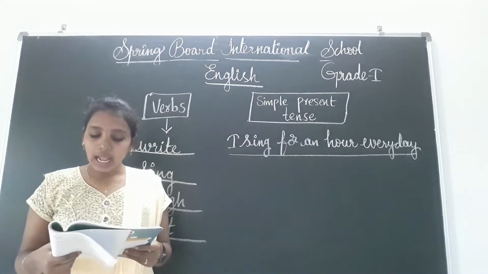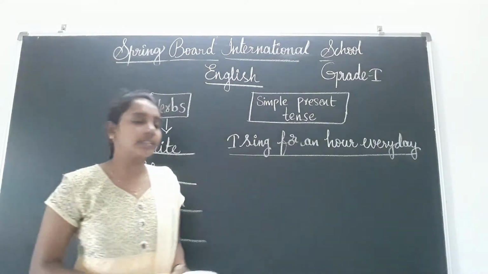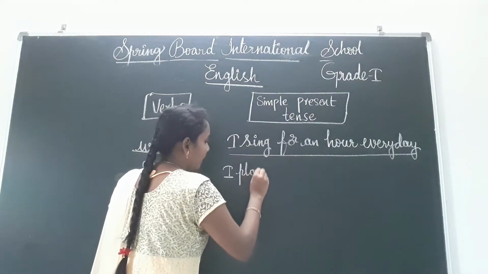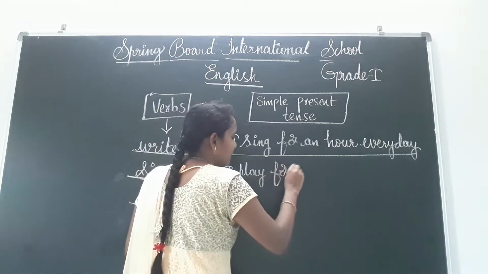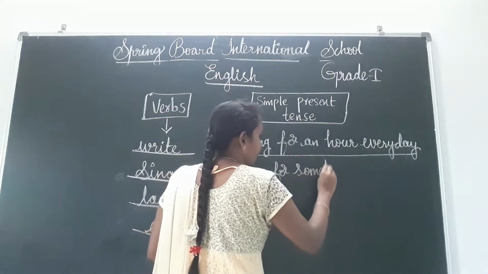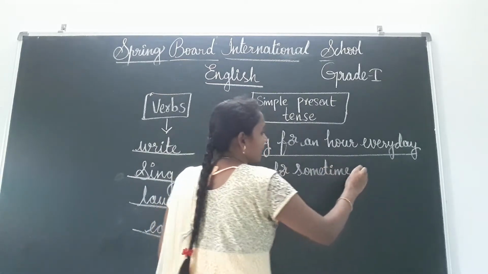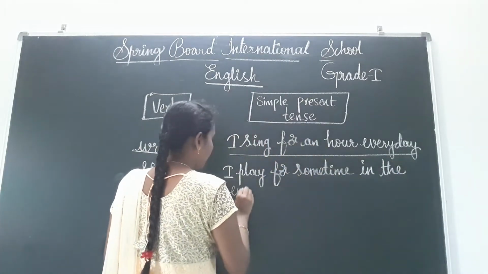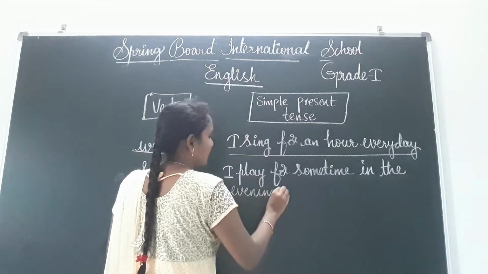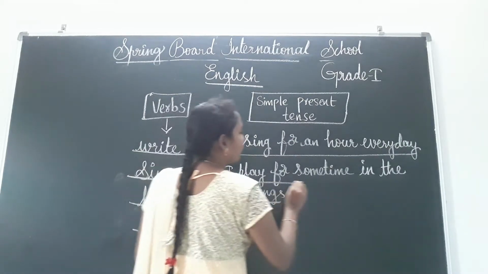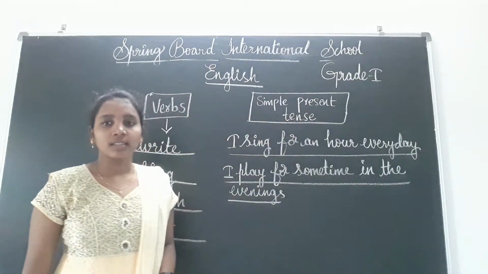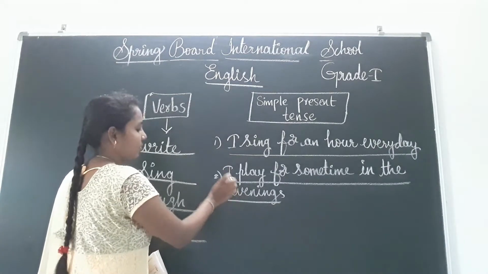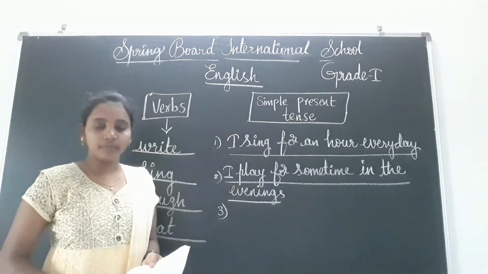And next, see. I play for some time in the evenings. I play for some time in the evenings. Evenings. Okay, I play for some time in the evenings. Okay, don't get confused, children. This is the first one, second one, and third. We have to write the third one still.